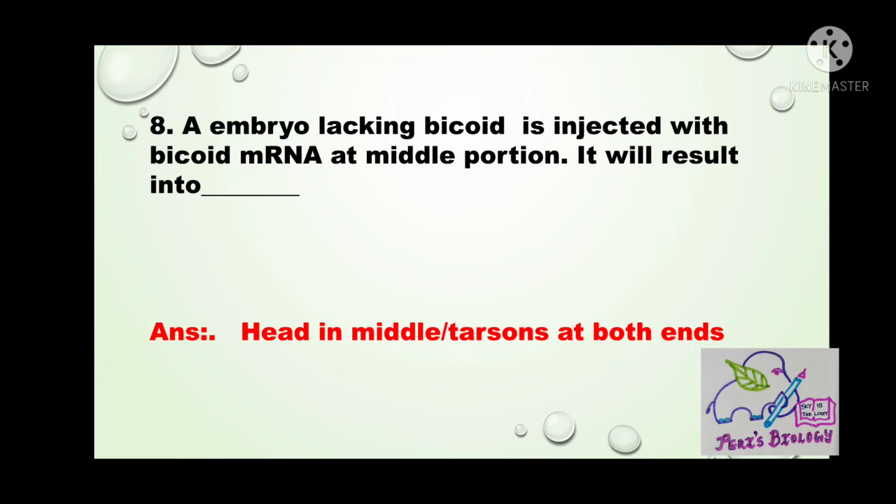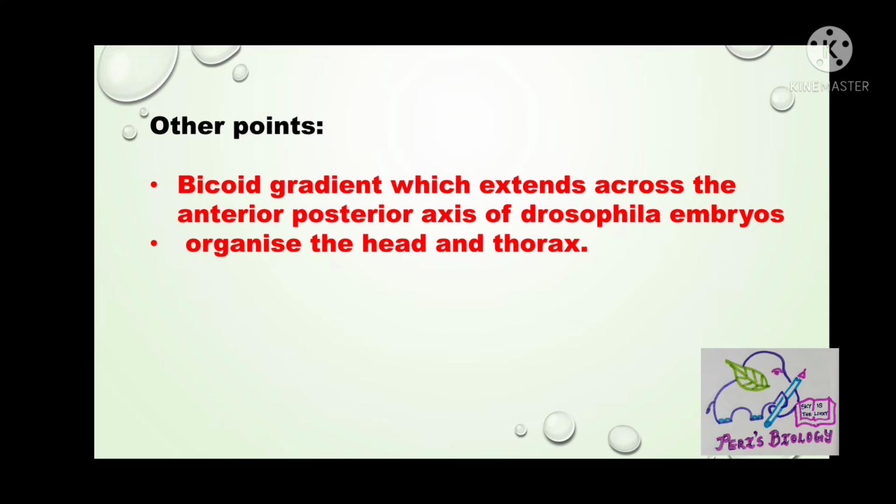An embryo lacking bicoid is injected with bicoid mRNA at the middle portion. It will result in. Answer is head will be in the middle, torsos at both ends. What is morphogen? Morphogen is a molecule that determines the fate and phenotype of a group of cells through concentration gradient across developing region.